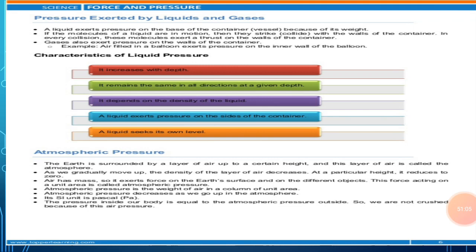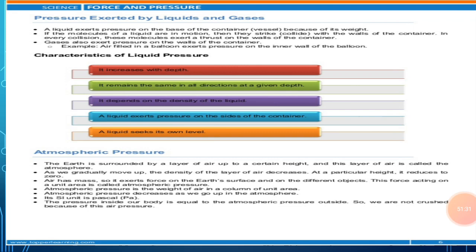Atmospheric pressure also acts in all directions. So this is about atmospheric pressure that I have told you. Atmospheric pressure decreases as we go up in the atmosphere. Atmospheric pressure is the weight of the air in a column of unit area.